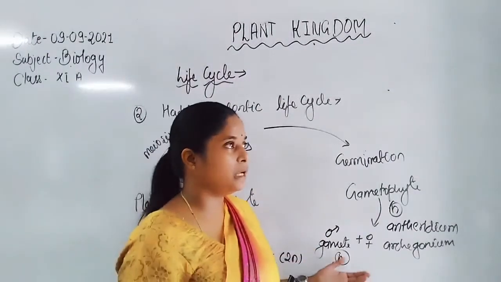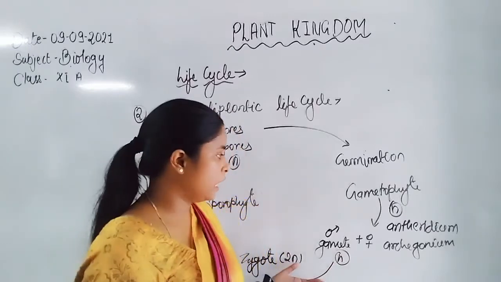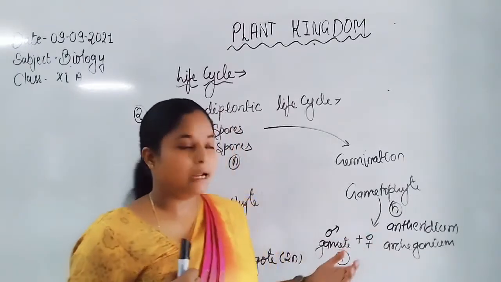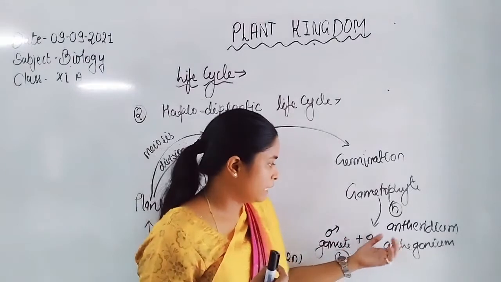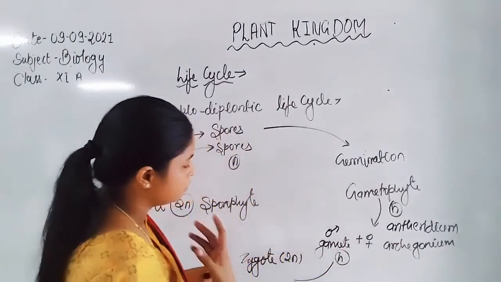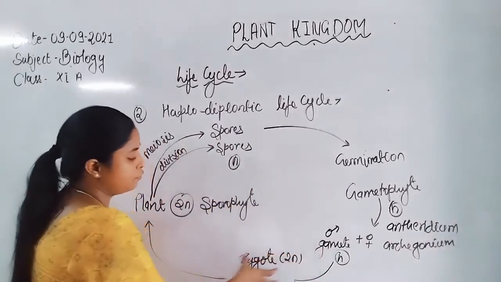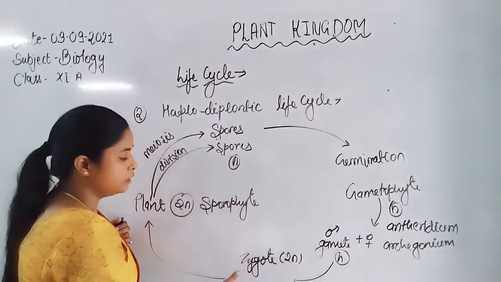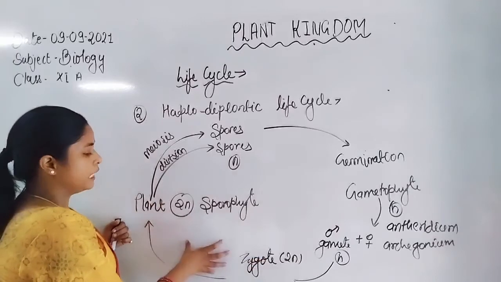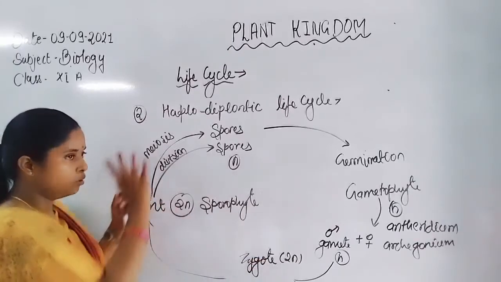Antheridium form the male gamete, Archegonium form the female gamete. Now they fuse to form the zygote, which is diploid in nature. The diploid zygote converts into the whole plant body.